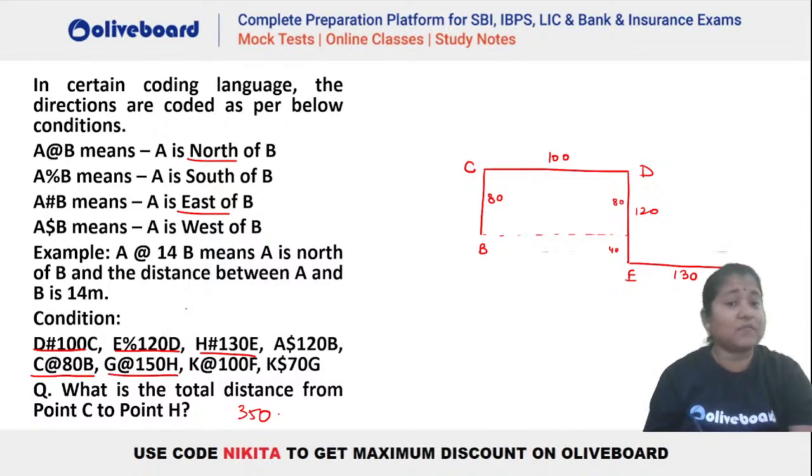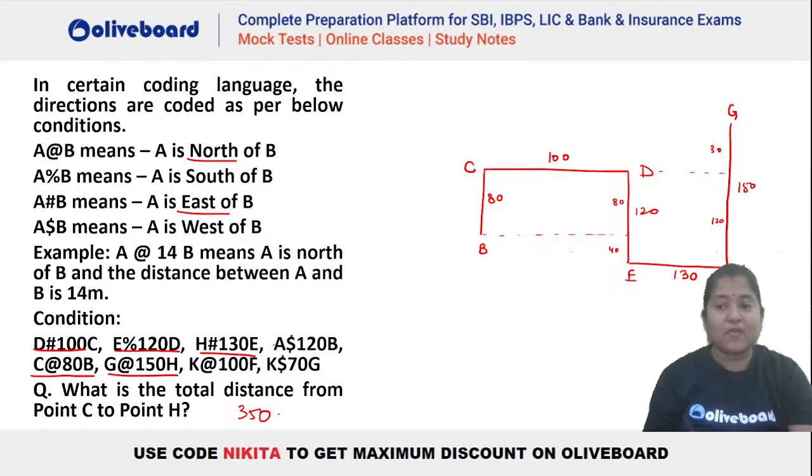After that, we can draw this also. G at the rate 150. At the rate means north. So G has to be towards the north of H. Distance between them is 150. So that means you can see we have to go like this. This will be your G here. And this is how much? This is 150, right? So again, you can see if this is 120, that means this has to be 30 here because this total was 150.